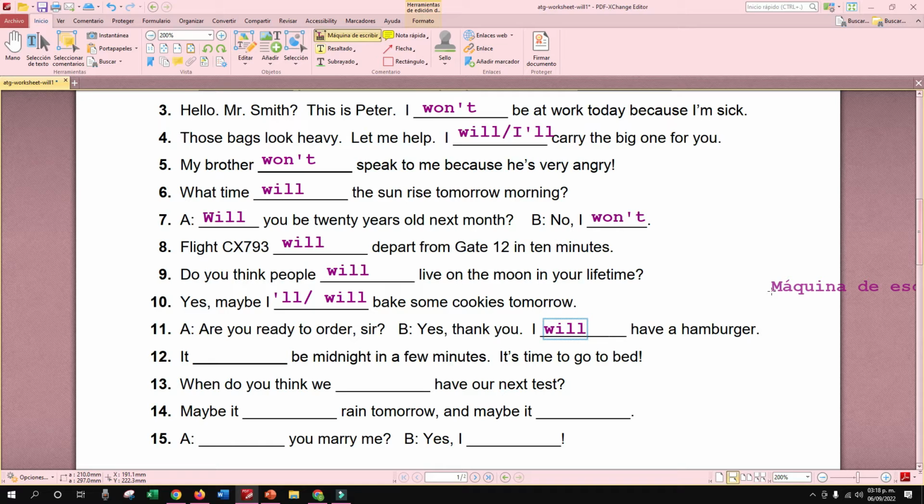Number 12: it will be midnight in a few minutes. It's time to go to bed. So, it what? In this case also you can use the short form if you want. It will or it'll. So it will be midnight in a few minutes. It's time to go to bed. That's the answer.